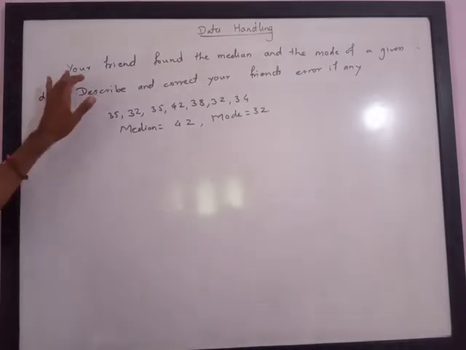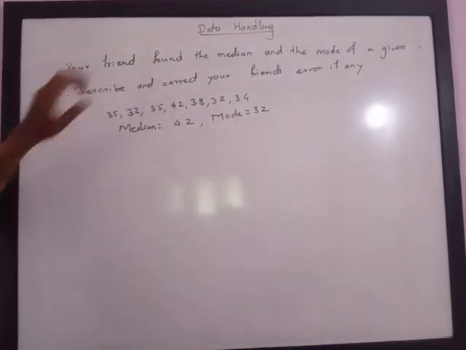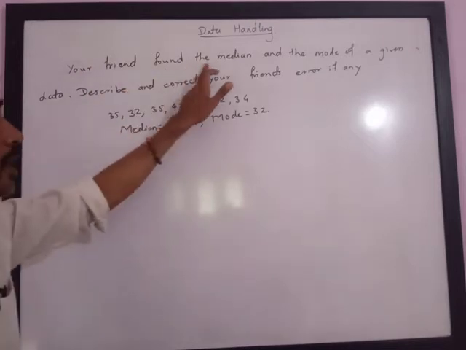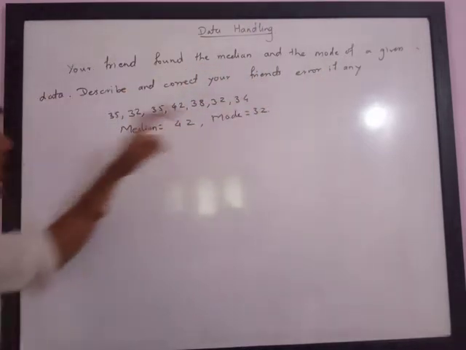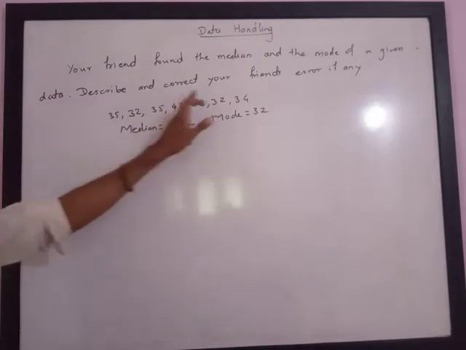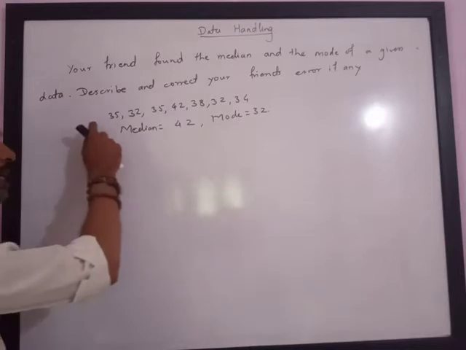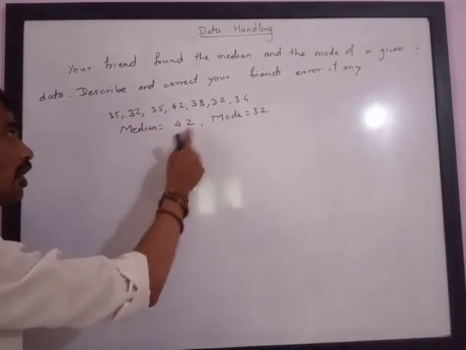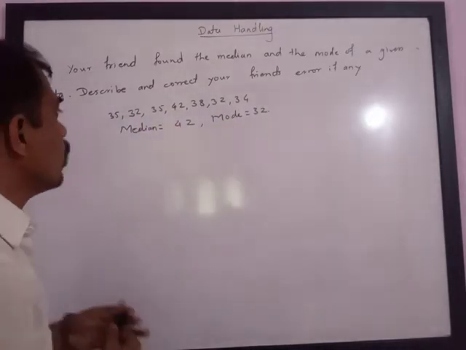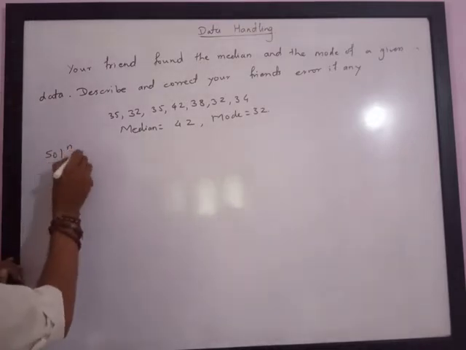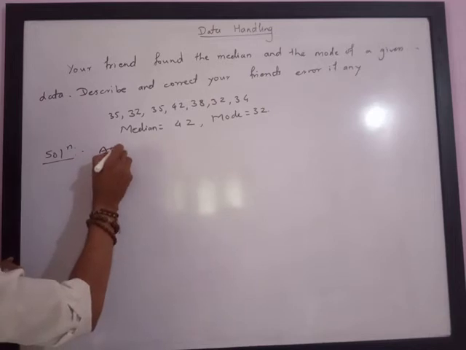Dear friends, in the book they have given this, try this. Your friend found the median and the mode of the given data. Describe and correct your friend's error if any. So for this data he found the median 42 and mode 32. Let us check whether our friend is correct or not. Solution. We will first have to write the information in ascending order.